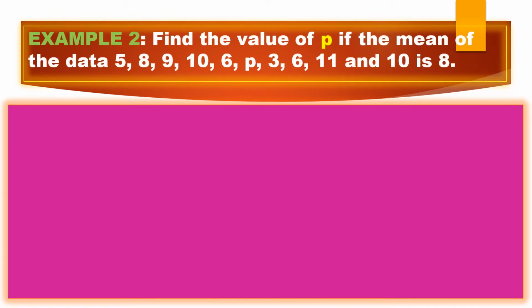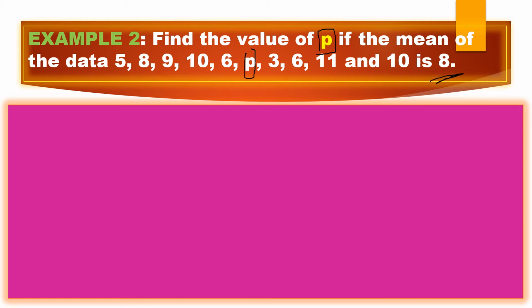Here is the next example. Find the value of P if the mean of, he gave some observations here. Here he asked to find out P. P means here he missed one observation and he mentioned that observation as one variable P. Whenever he asks to find out any value in between, he will definitely give you the mean value. Then only we can find it out. See, in an equation, if you know this side value, then you can find out the other side value. So for that purpose, if he missed any observation, he will definitely give you the mean value.